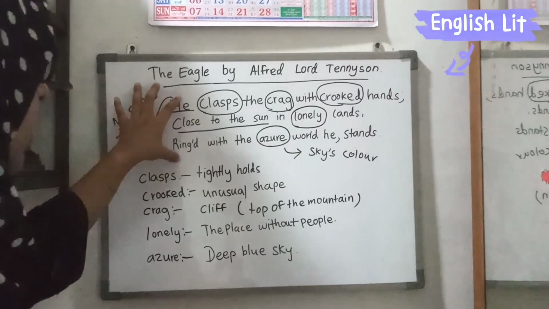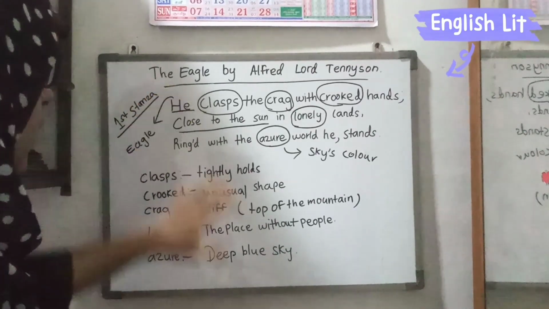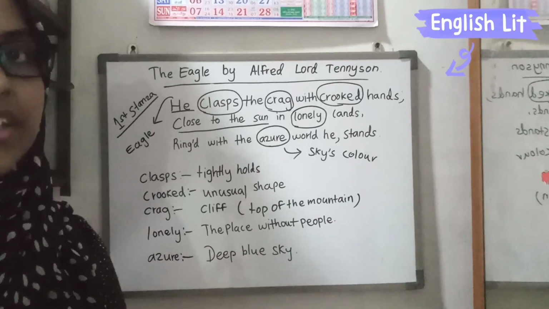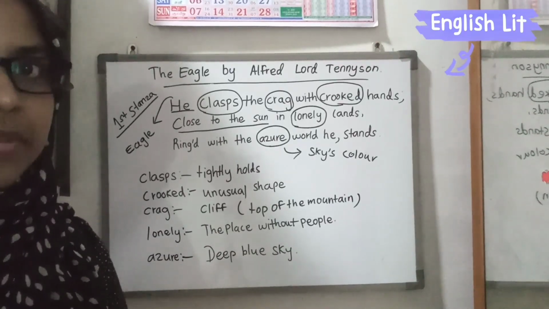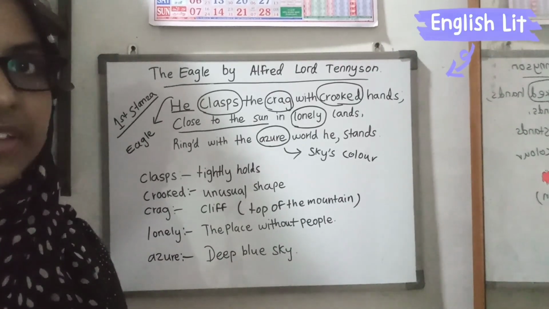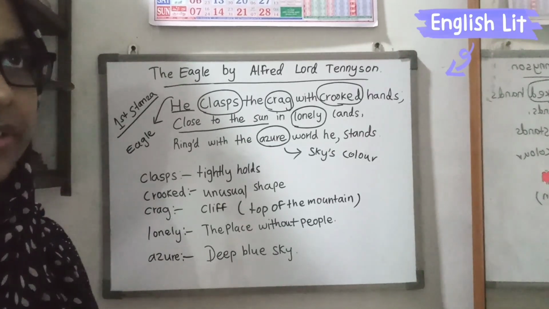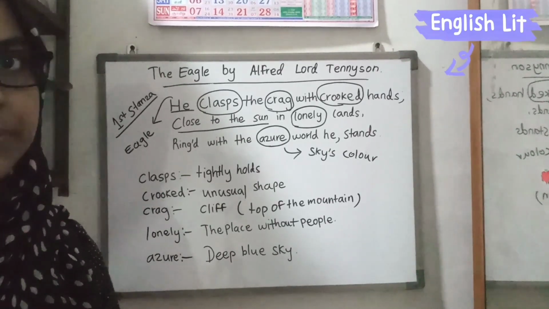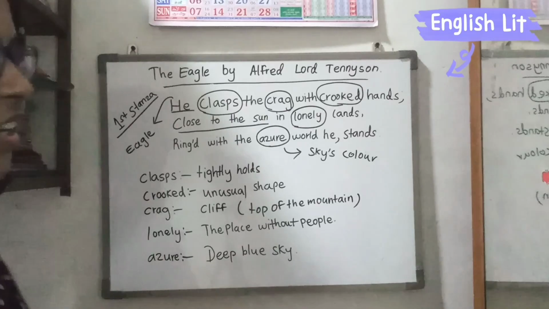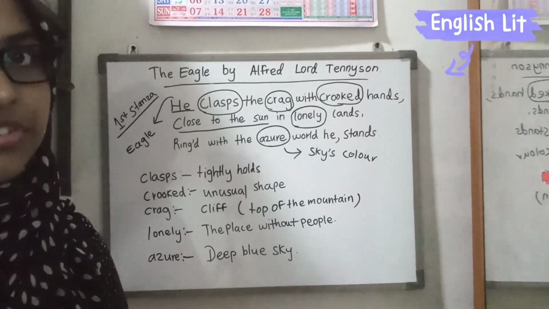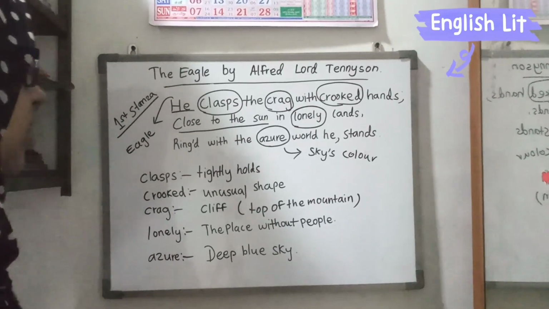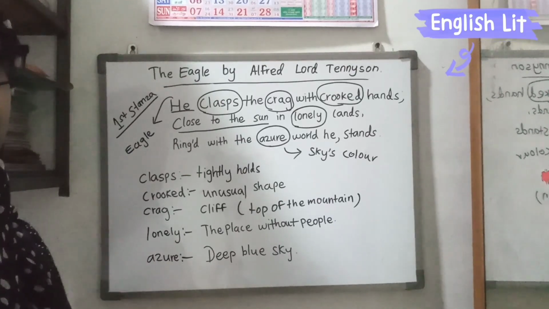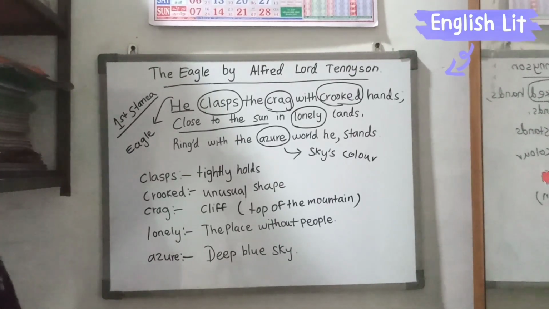So the three lines are depicting the power of the eagle. The eagle is a creature of nature. No human created the eagle. It is a natural thing, created by God.